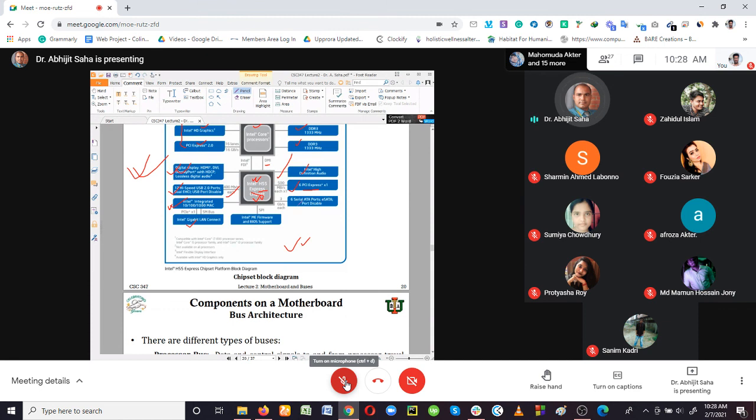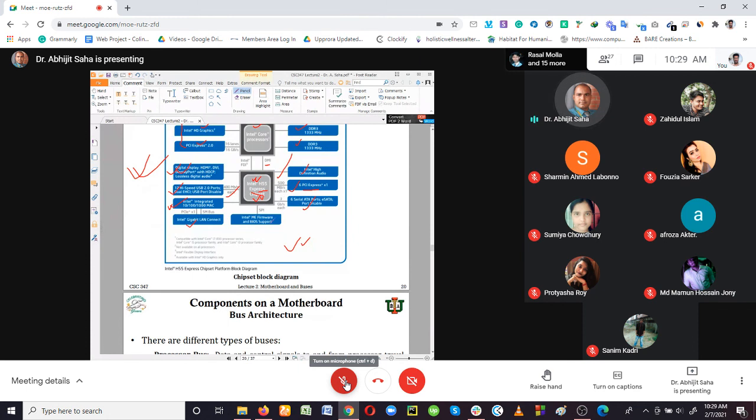Then there are the 6 serial ATA ports, with the SATA port disabled. This is for connecting the different IDE devices, that means your hard disk, DVD-ROM, and CD-ROM. So these are connected to this chipset as well.